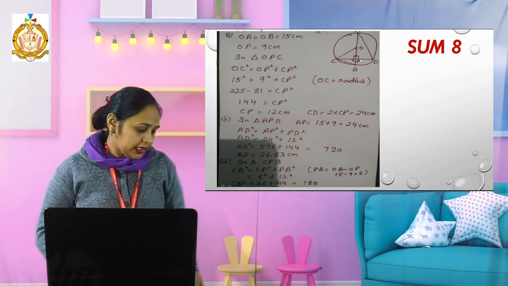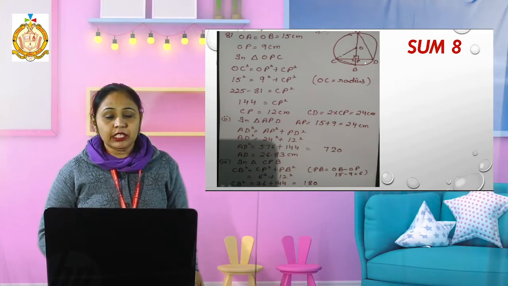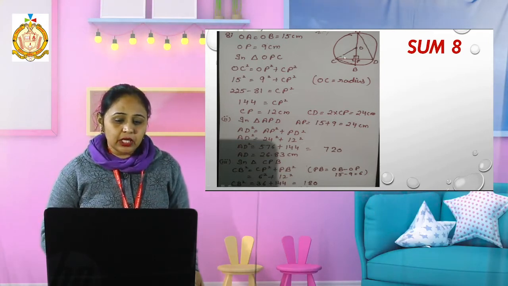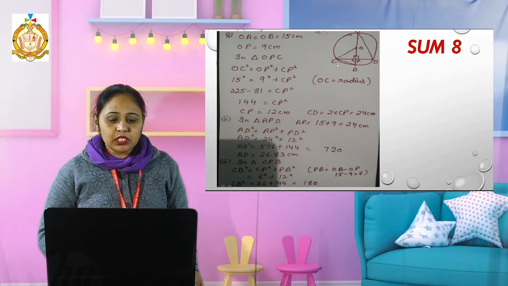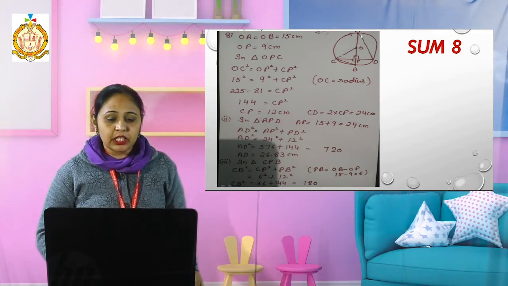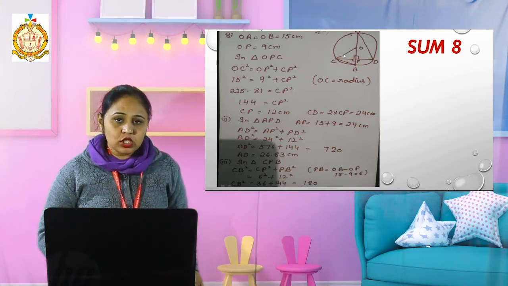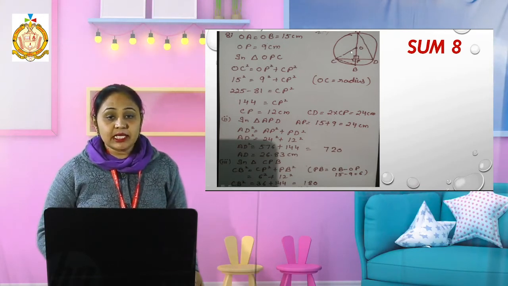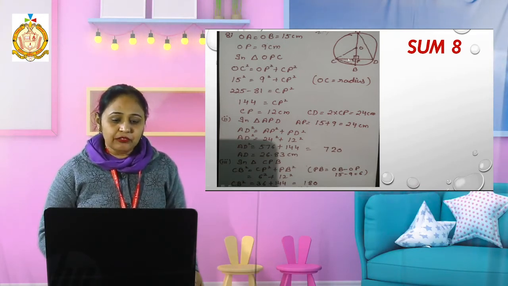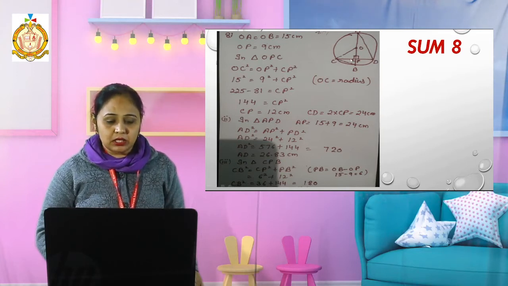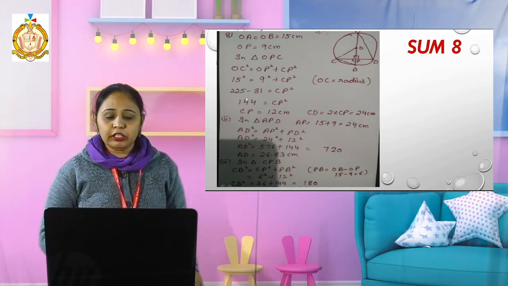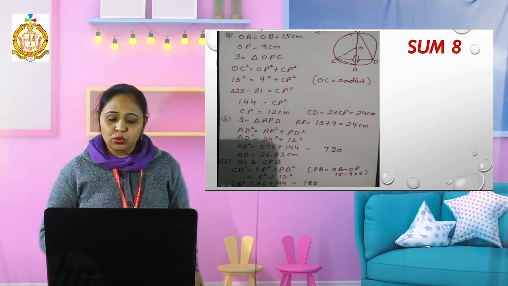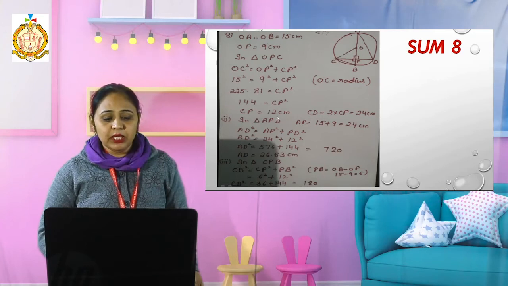Now, in the first part, I want to find the value of CD. This is CD, the length of the chord. That means I will take the triangle COP. In the triangle COP, I will apply the Pythagoras. I know that CO is also a radius, and AO is given as 15. That means CO also will be 15. And this OP is given as 9 centimeter. I apply the Pythagoras here. 15 square equals 9 square plus CP square. Then by calculating, 225 minus 81 becomes 144, and 144 is the square of 12. That means the value of CP is 12.